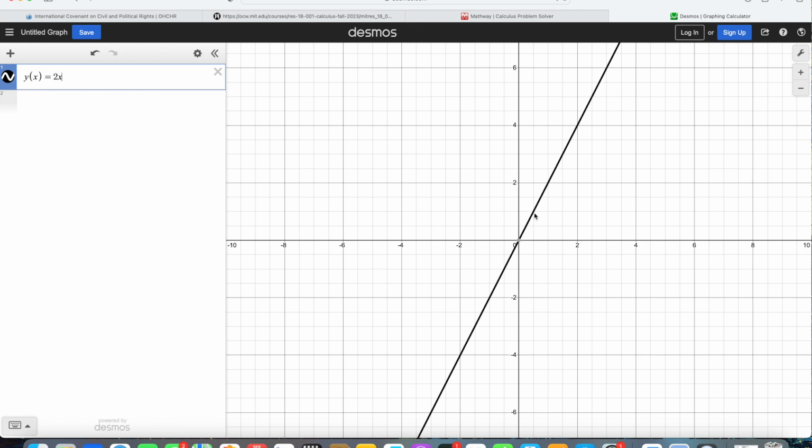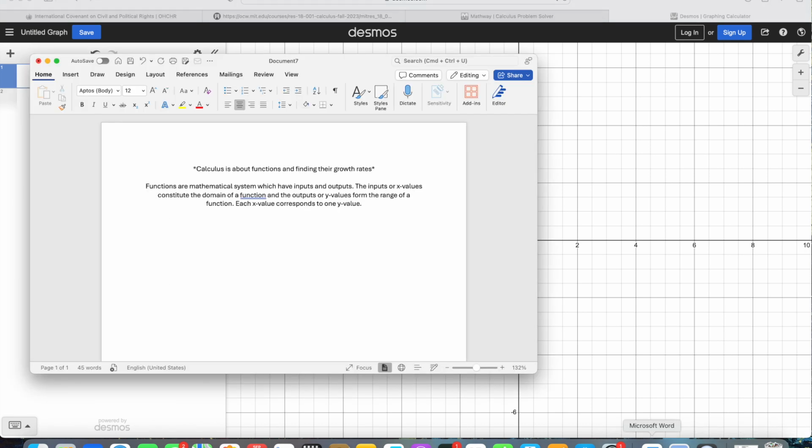And if you put in an x value of 5, you get a y value of 10. We've seen the x and y tables with the 1 and the 2 and the 3 and the 4 when you're younger. So that's what a function is. If you're taking calculus, you probably know this, but it's a good refresher.